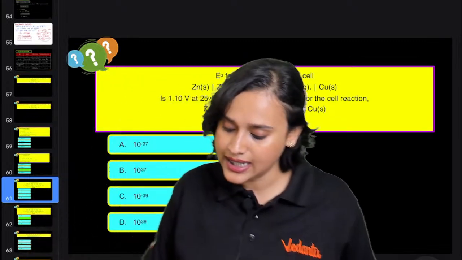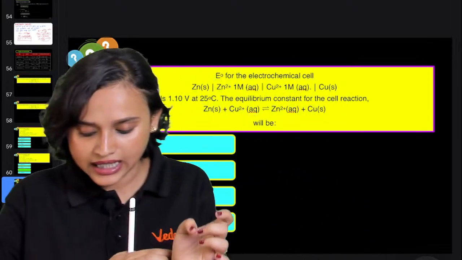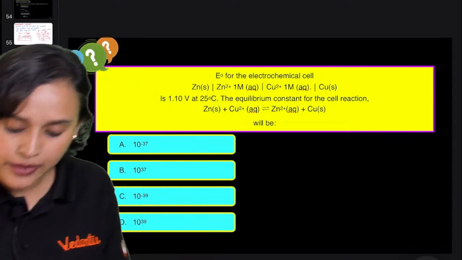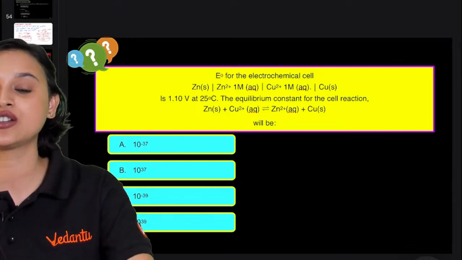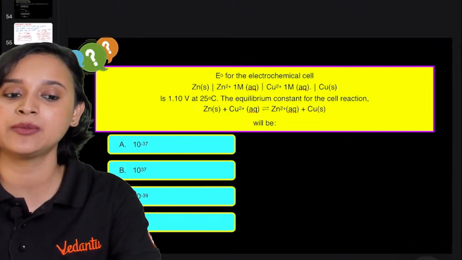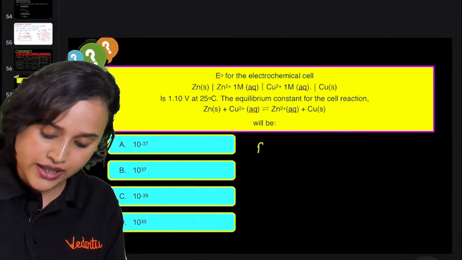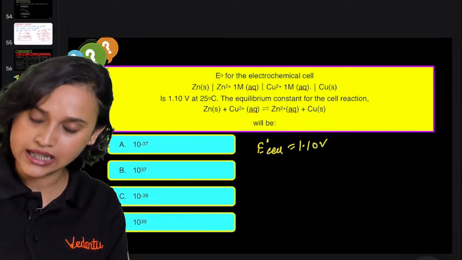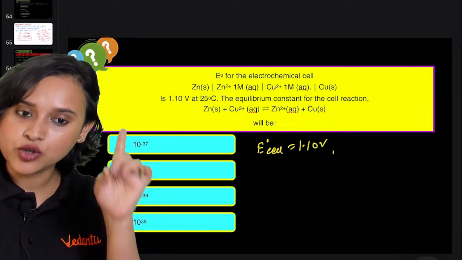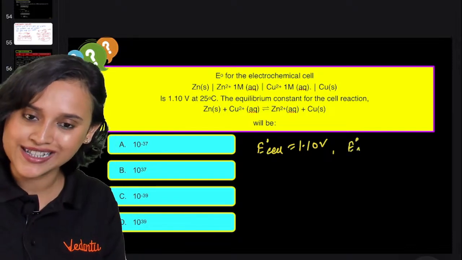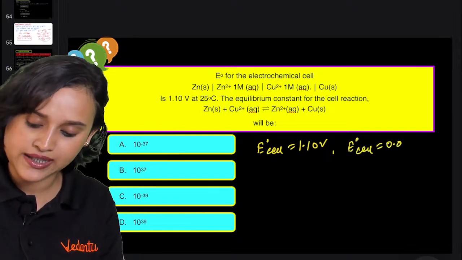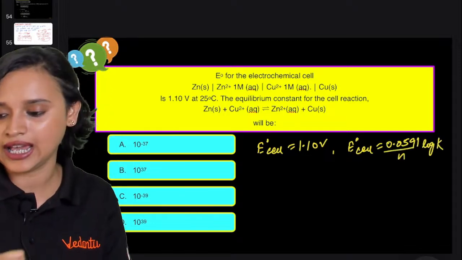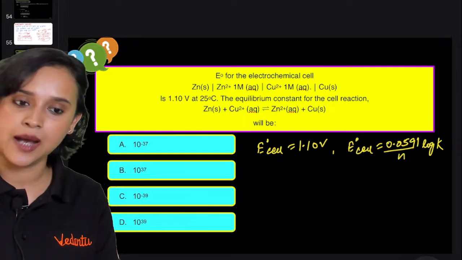Next, everybody, E naught for the electrochemical cell is 1.10 volt at 25 degrees Celsius. The equilibrium constant for the cell reaction is, you need to calculate the equilibrium constant. Once again, everybody, I hope that you know the formula. What is the formula? E naught cell is given to you as 1.10 volt, isn't it? Yes, now we know that for equilibrium constant, E naught cell is equal to 0.0591 divided by n log of K. Am I right, everybody? Yes, absolutely.